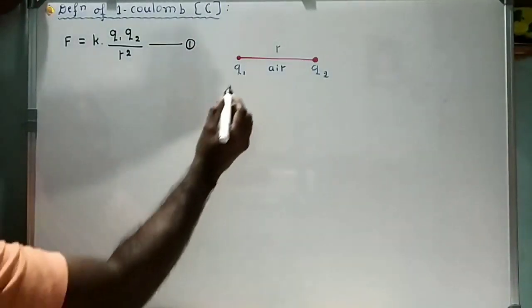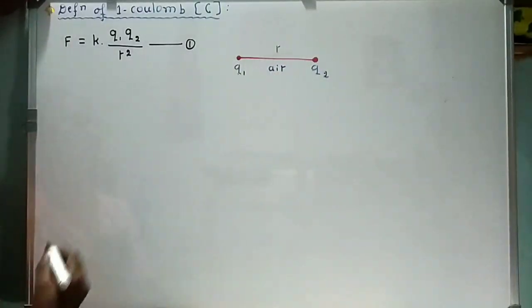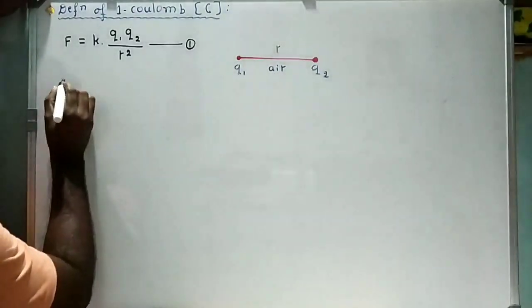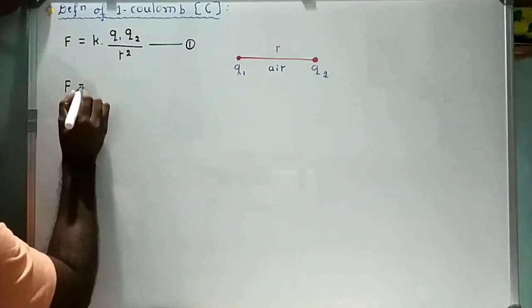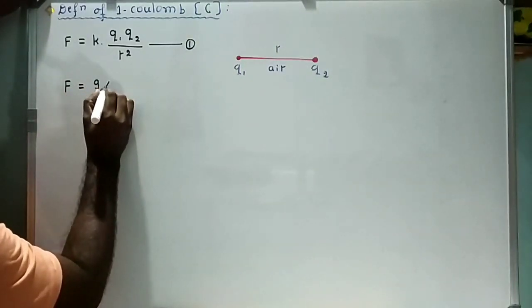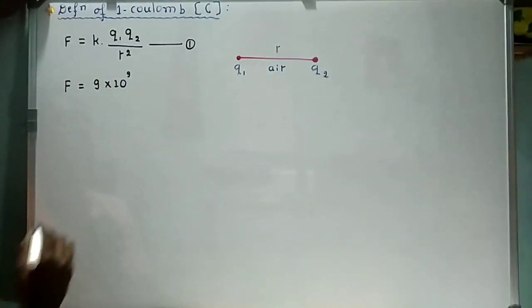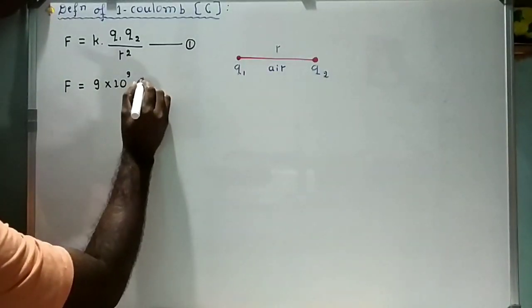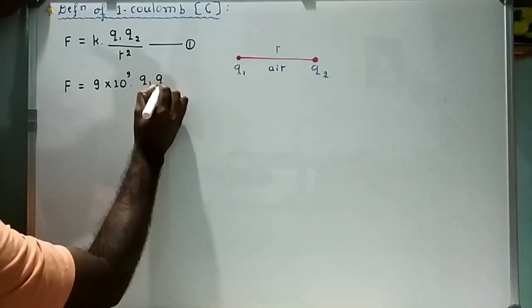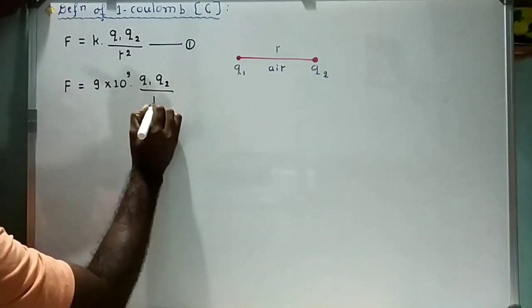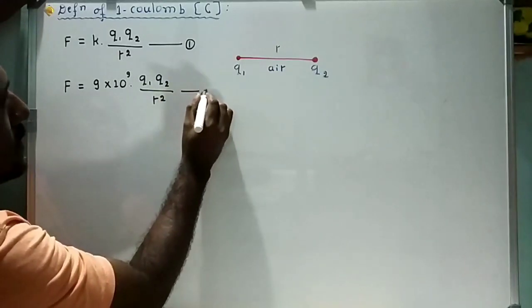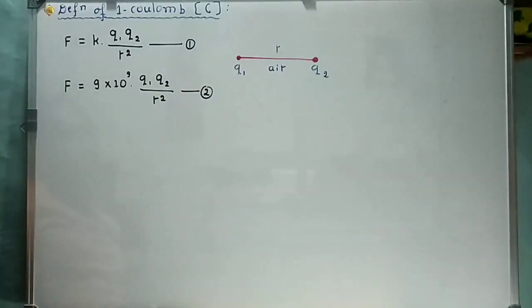Now here Q1 and Q2 are kept in air medium. That's why the value of Coulomb constant becomes 9 into 10 raised to 9 Newton meter square per coulomb square into Q1 into Q2 divided by R square, called as equation 2.